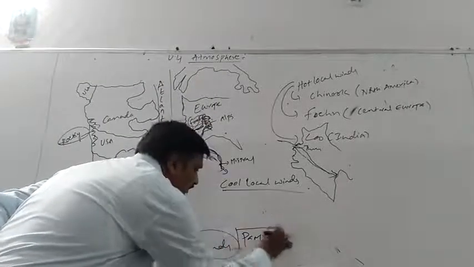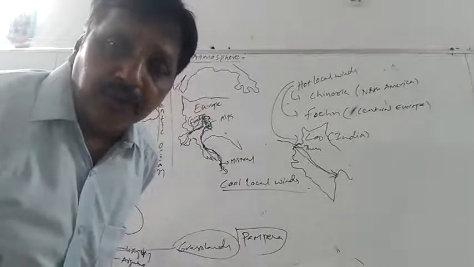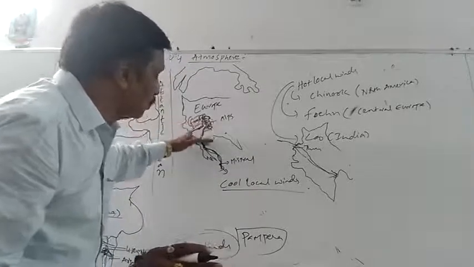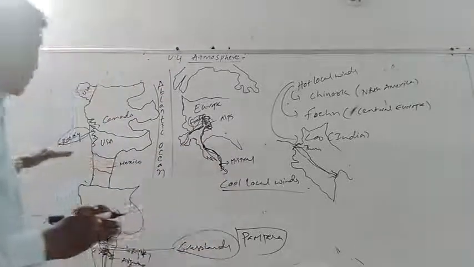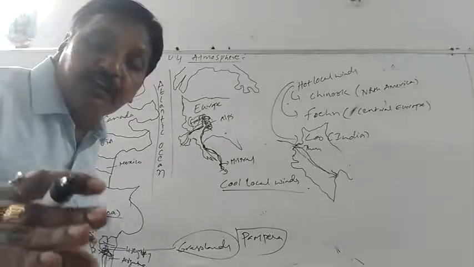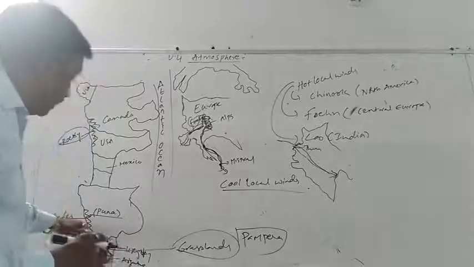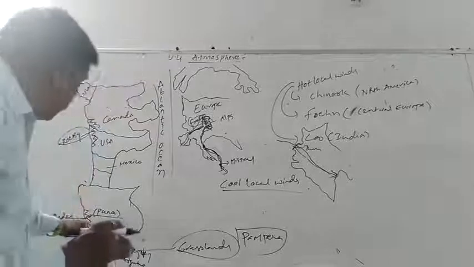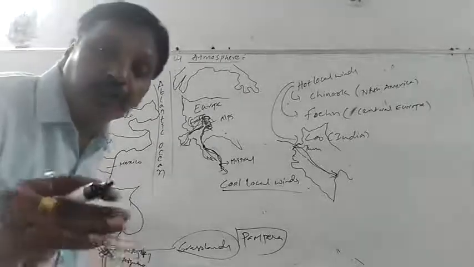So Mistral, Puna, Pampero are the cool winds. Mistral is coming from the Alps, existing in Central Europe. It moves through Rome, from Rome into the Mediterranean Sea. Whereas this Puna is coming from the Andes, the highest mountain range in South America, existing to the west of South America. From that mountain range, that cool wind is called Puna.